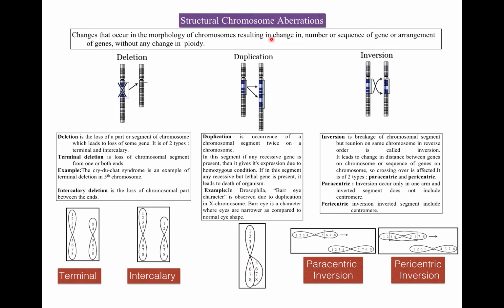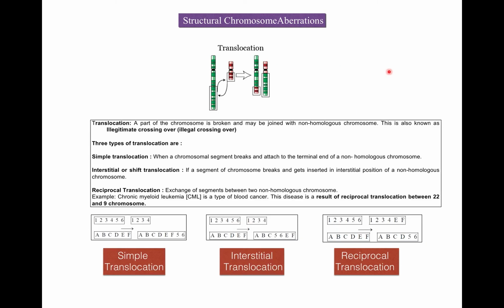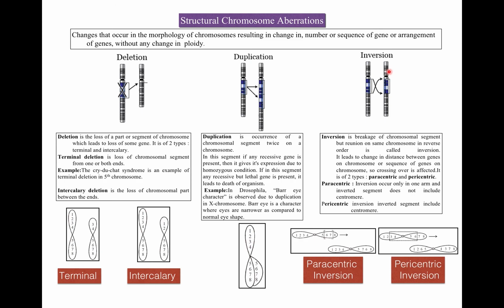Structural chromosome aberration: when changes occur in the morphology of a chromosome and that results in a change in the number of genes or sequence of genes or arrangement of genes without any change in ploidy, then these changes are known as structural chromosome aberration. So first is deletion, second is duplication, third is inversion, and fourth is translocation.